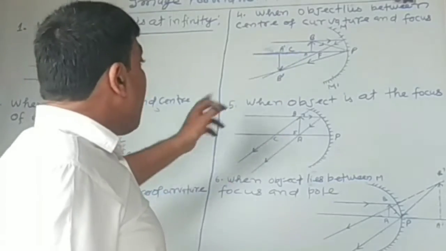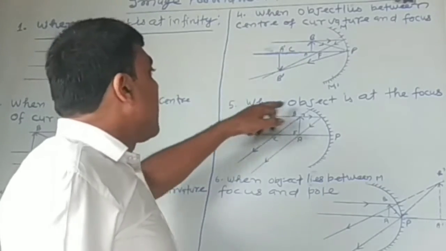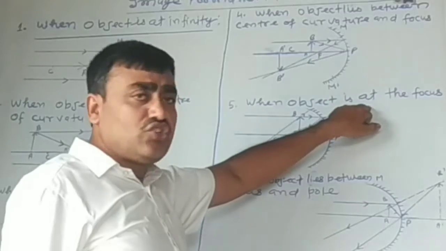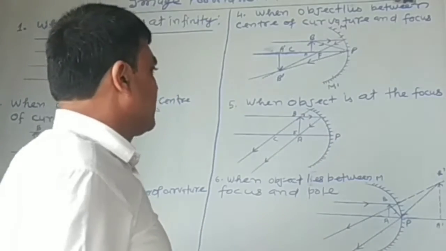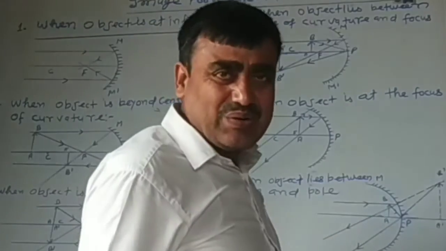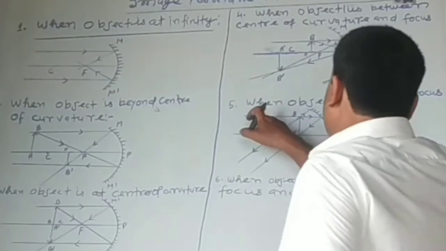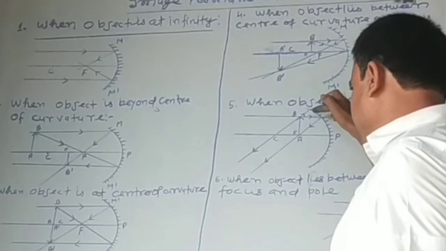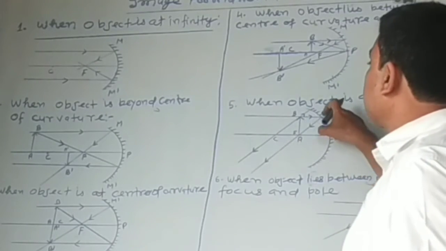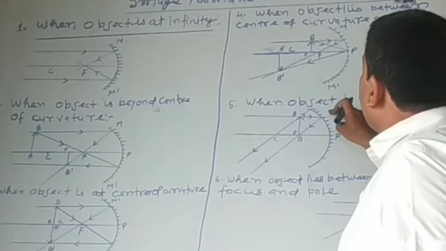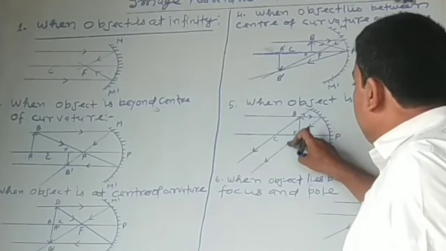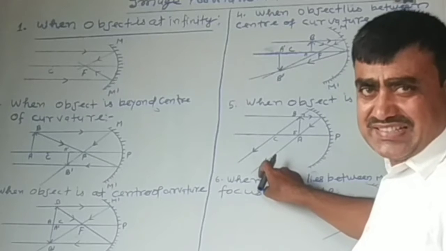Okay. Another, that means the 5th case is here. When object is at the focus of concave mirror. Okay. The ray originated from infinity passing through the head of the object, after reflection passes through the focus.